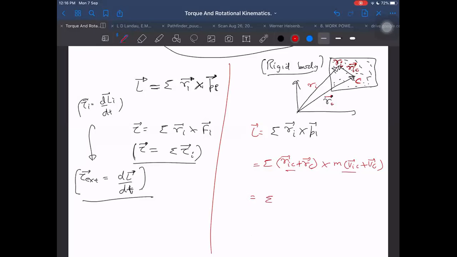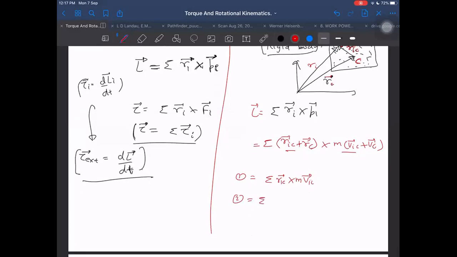How many terms will be there? Four terms, I think. Out of four terms, Ric cross m into Vic, one term. Let us take one term at a time. Number 2 is sigma mi, the ith particle mi, so it will become sigma Rc cross mi into Vic, second term.